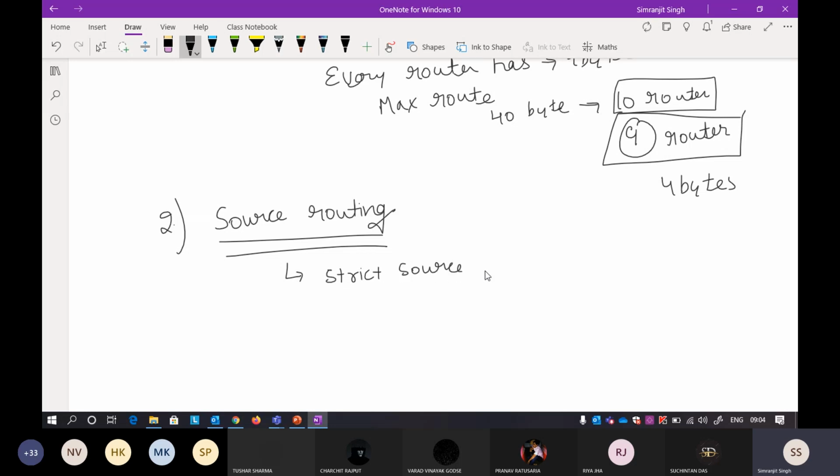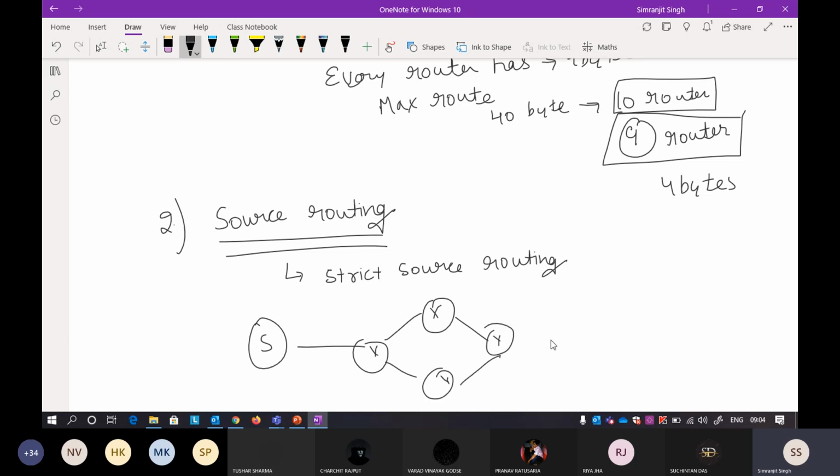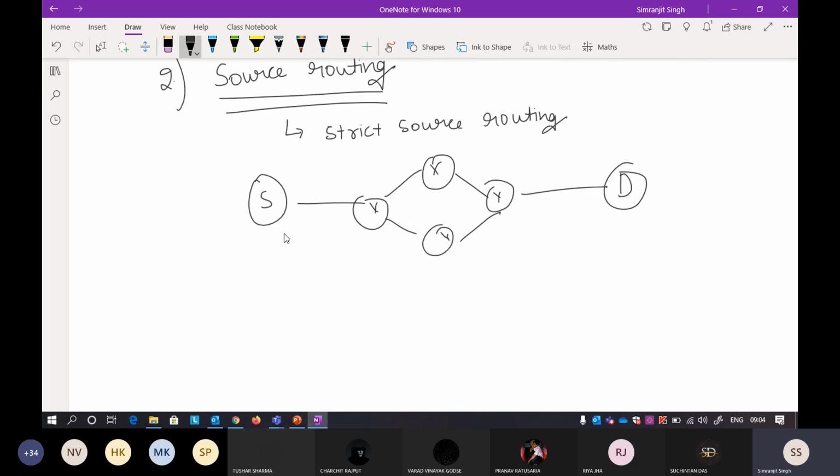Everything is in the name: source routing means the routing path will be given at the source. I'm the sender, and suppose this particular path is available to me. I will tell at the sender side which particular path to follow.